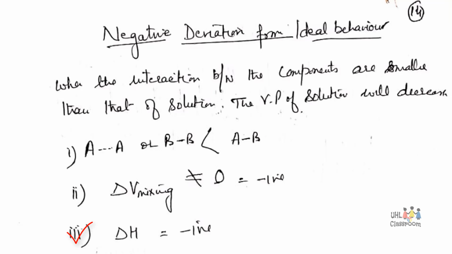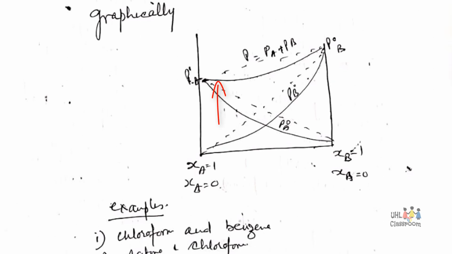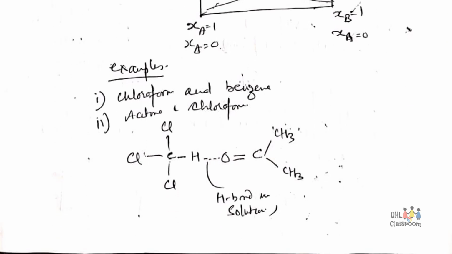Delta H will also be negative, that is, the reaction will be exothermic. Graphically, the negative deviation can be represented as a downward depression in the vapor pressure. This is negative deviation. It means that the deviation from Raoult's law is less than 0, that is negative. The examples are chloroform and benzene, acetone and phenol.